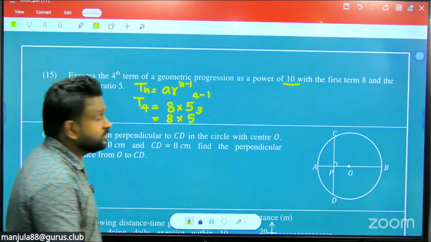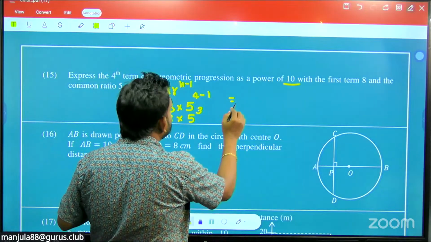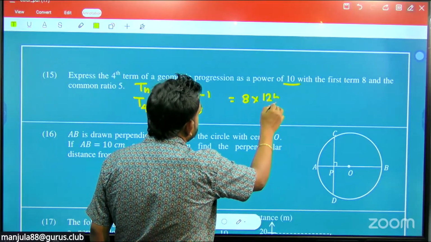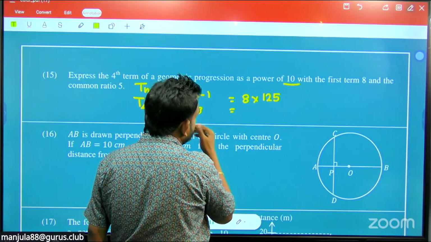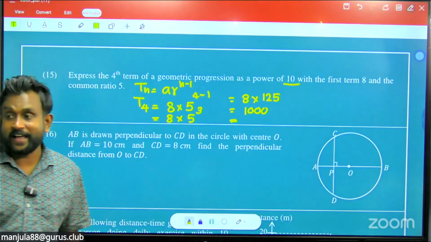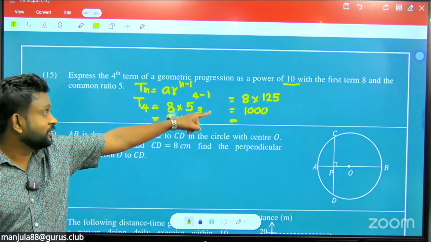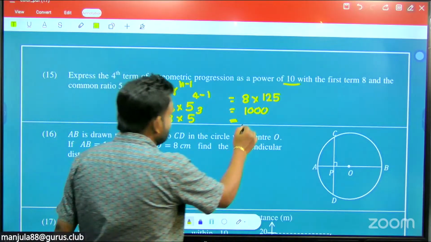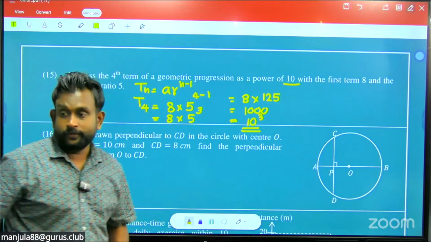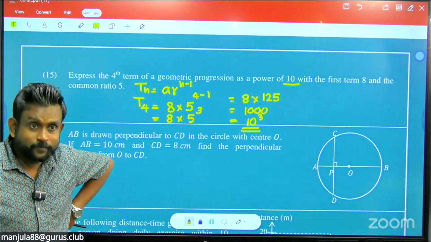So now 8 into, they are asking as a power of 10. Then 8 into 5 to the power 3 means 125. 125 into 8 means 1000. So now they are asking as a power of 10, so 1000 is 10 to the power 3. So your final answer would be 10 to the power 3. Hands up those who got the answer.